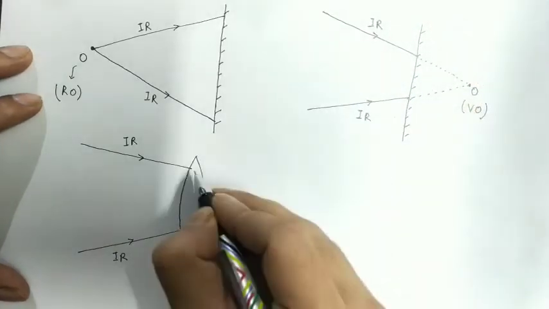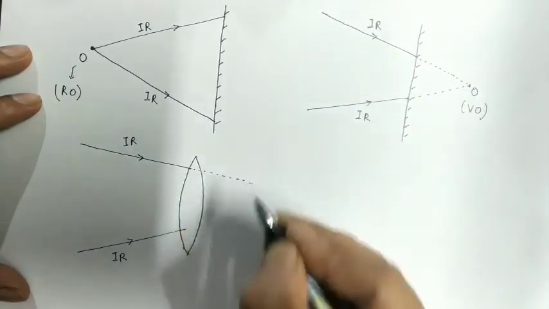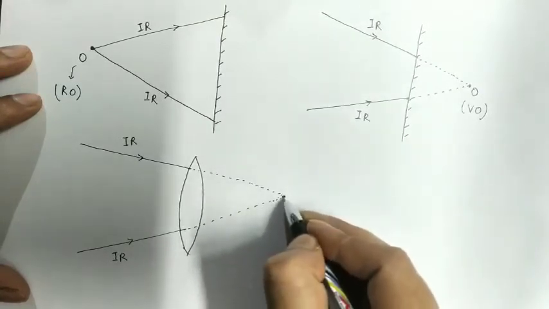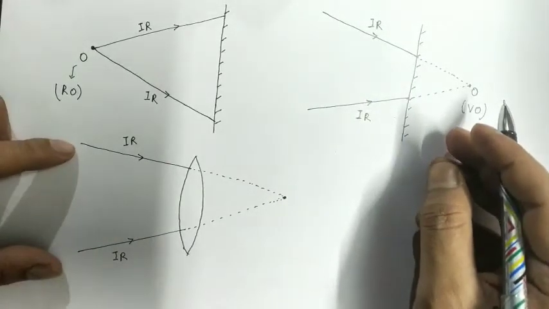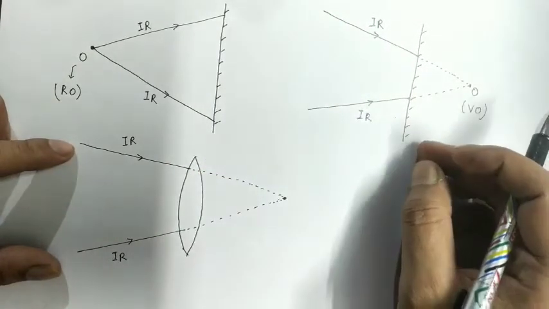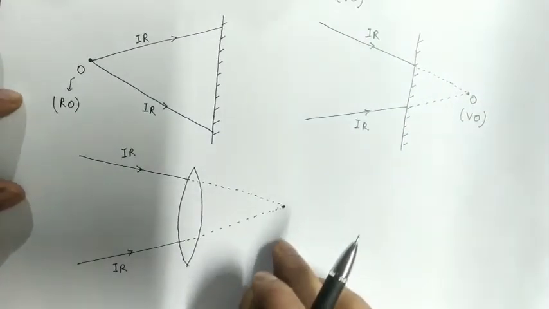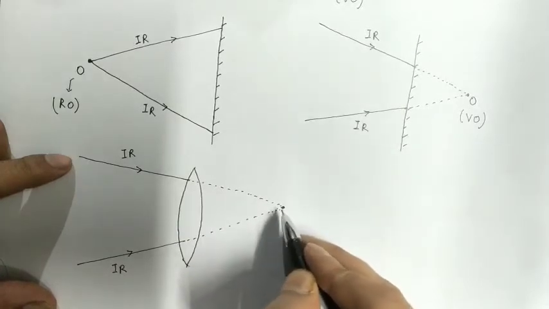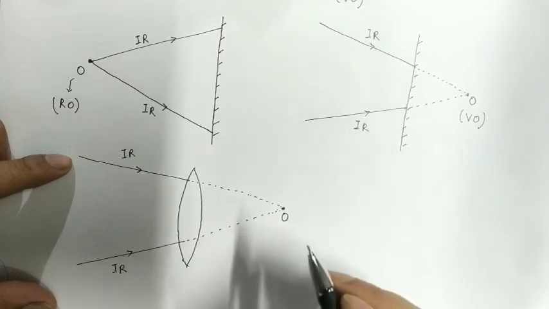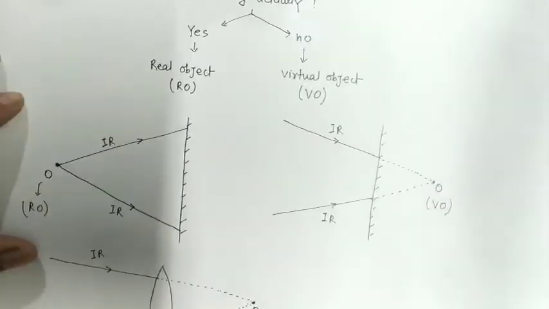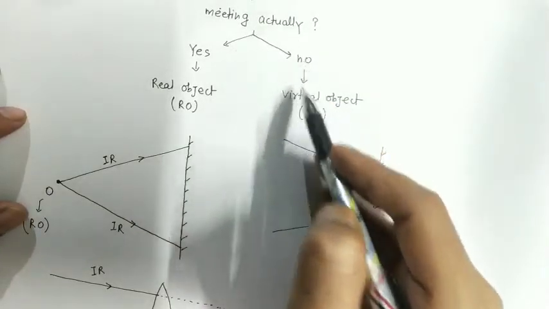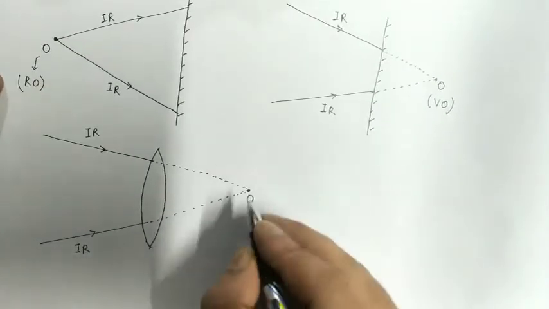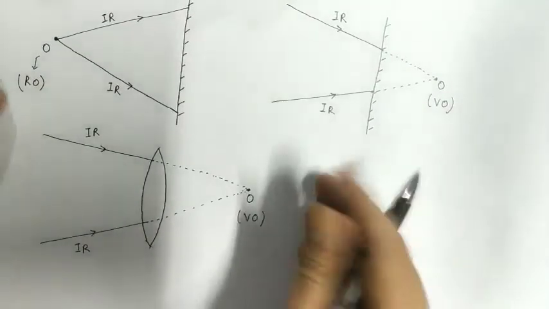The answer is no. They will meet if we extend them further. So at this point, the two incident rays are meeting after extending. They are not meeting at this point actually. Therefore, will the object formed here be a real object or a virtual object? Meeting actually? No. So the object will be a virtual object. This point will behave like a virtual object.